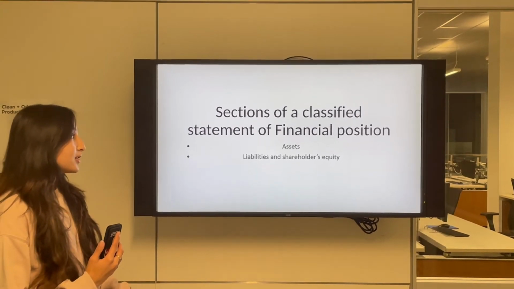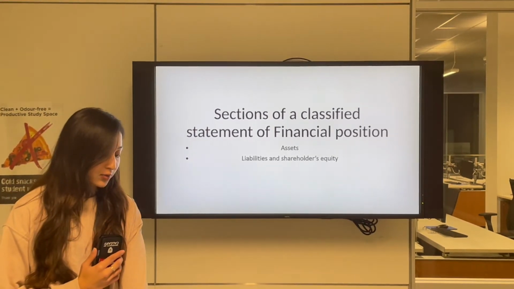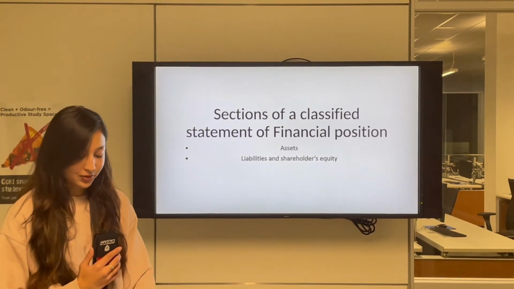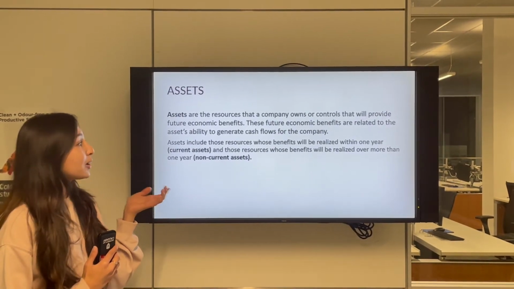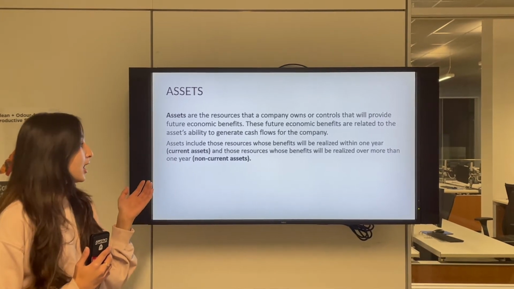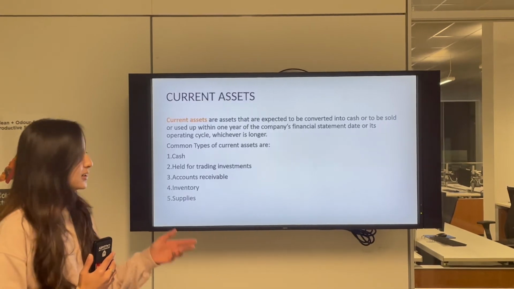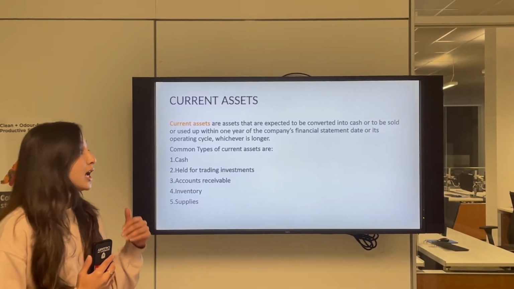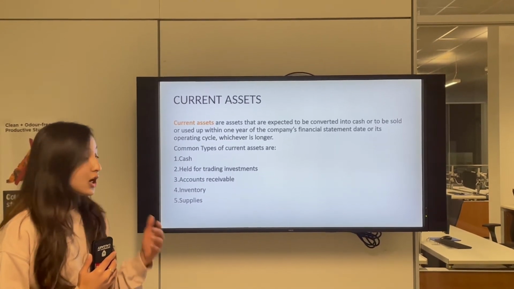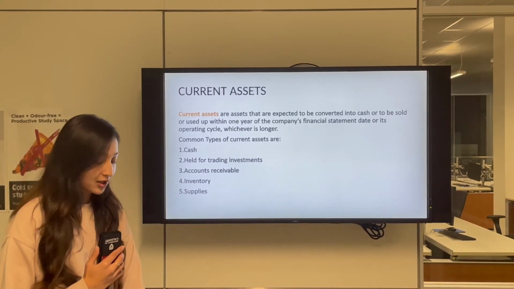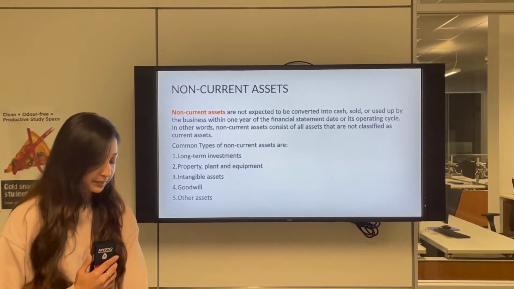In Chapter 2, it discusses the sections of a classified statement of financial position, and those are assets, liabilities, and shareholders' equity. So the assets are the resources that a company owns or controls that will provide future economic benefits. These can be of two types: current assets, which are expected to be converted into cash within 1 year, and non-current assets, which are expected to be converted into cash within more than 1 year. The common type of current asset is cash, and the common type of non-current asset is long-term investment.